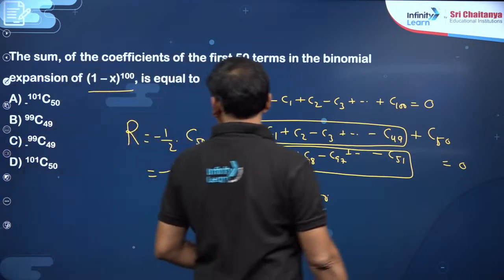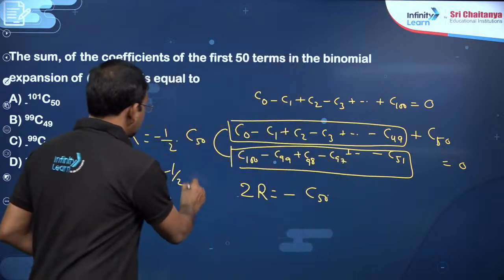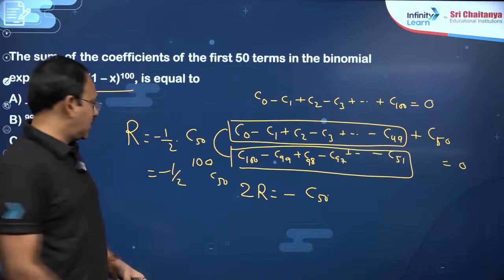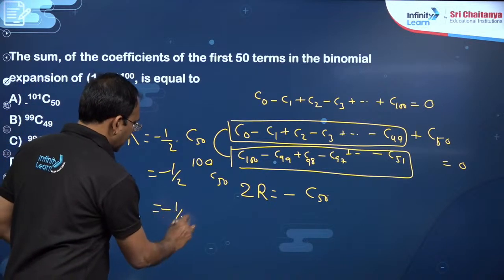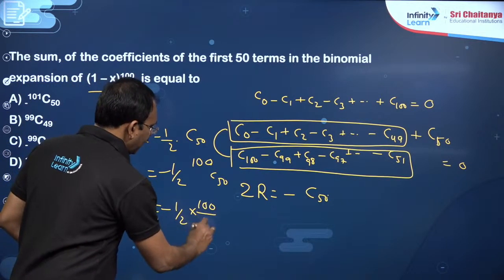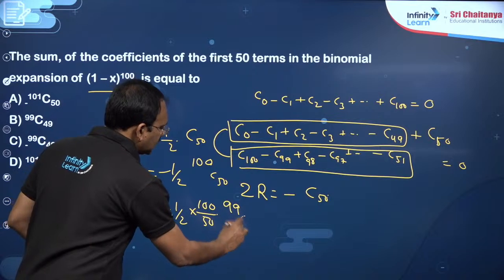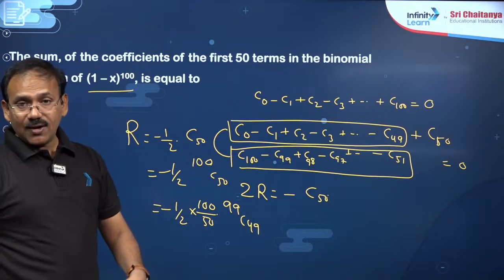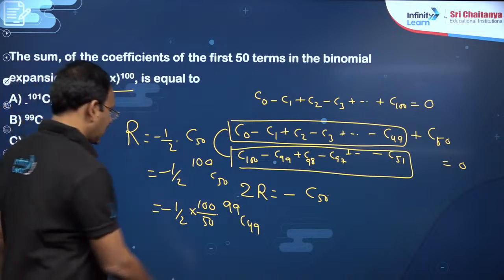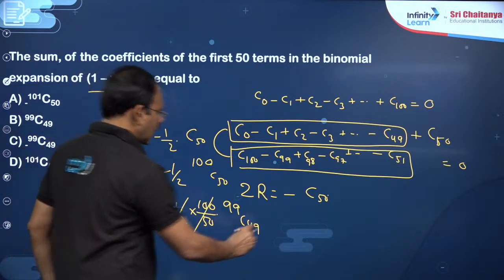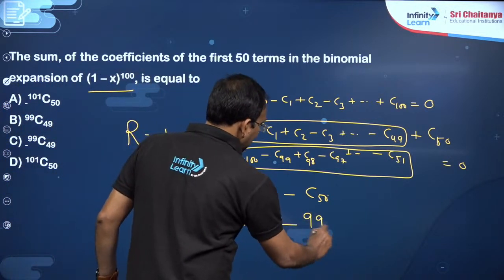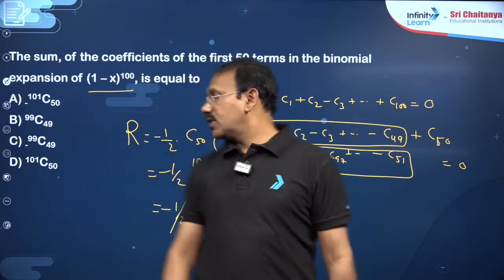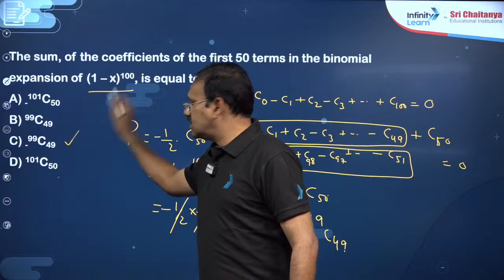You see, 99C49, C50 means 100C50. Just now I told a property, dear students. This is minus 1 by 2 into 100 by 50 into 99C49 you can write. NCR can be written as n by r into n minus 1 C r minus 1. These two get cancelled. So the answer is minus 99C49, which is going to be option C, dear students.